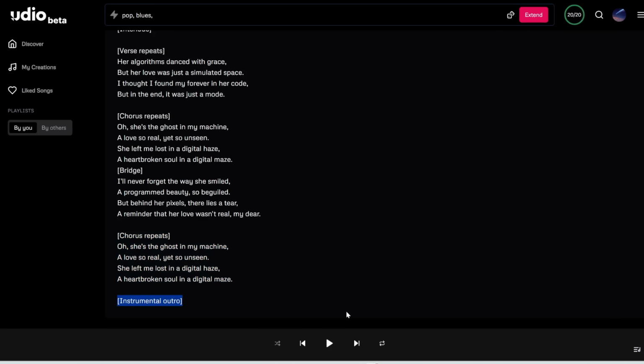It kind of cut off there. There wasn't enough time for an instrumental outro, but here is a perfect example of how you can get Udio to repeat the same melody of a chorus or a verse, right? It's actually really simple to do.